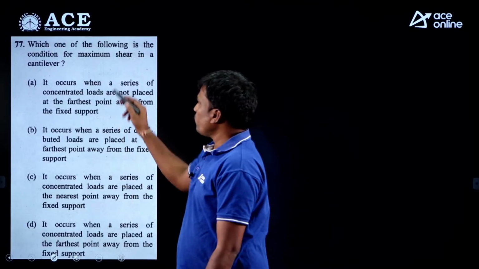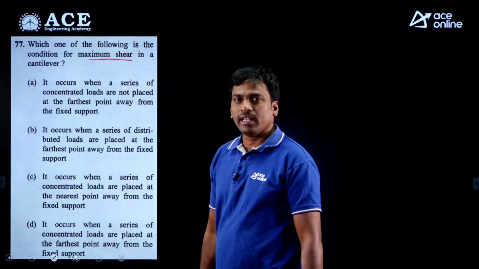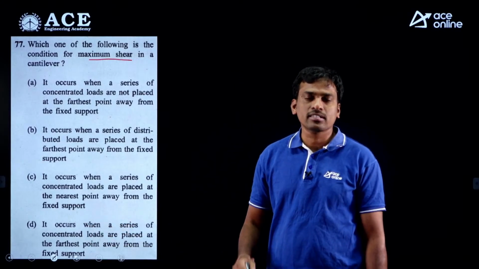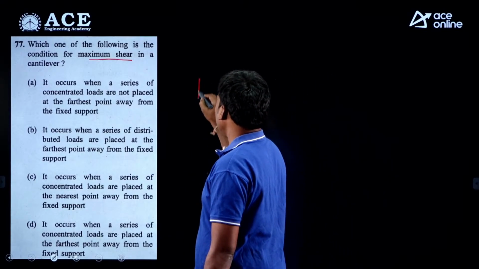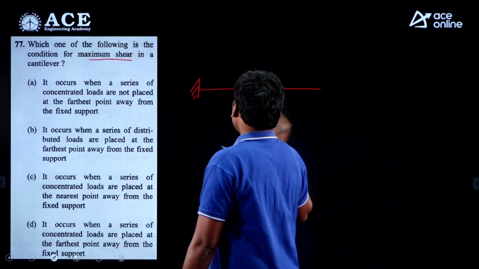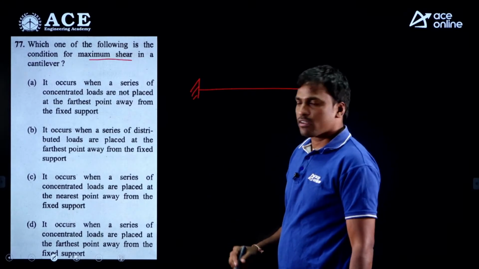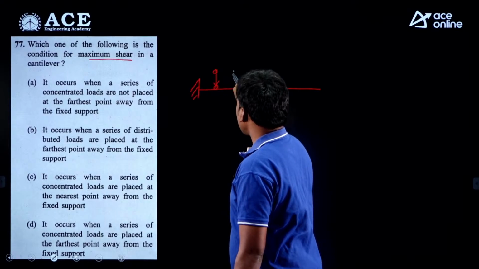Next question, which of the following is the condition for maximum shear in a cantilever? That is called absolute maximum shear force. So this is a cantilever beam. Where will we get the absolute maximum shear force for a series of concentrated loads?